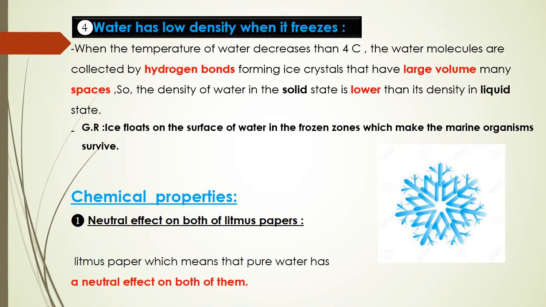Number 2, chemical properties. Water has a neutral effect on both litmus papers. What is meant by neutral effect? It can't change the color of red or blue litmus paper. So water has a neutral effect.